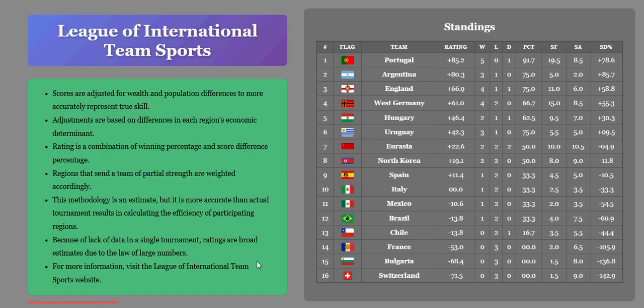Uruguay with an honorable mention in sixth. North Korea with an unbelievable performance. Mexico is getting better. Switzerland gets last. Bulgaria, France, and Chile with terrible World Cups.